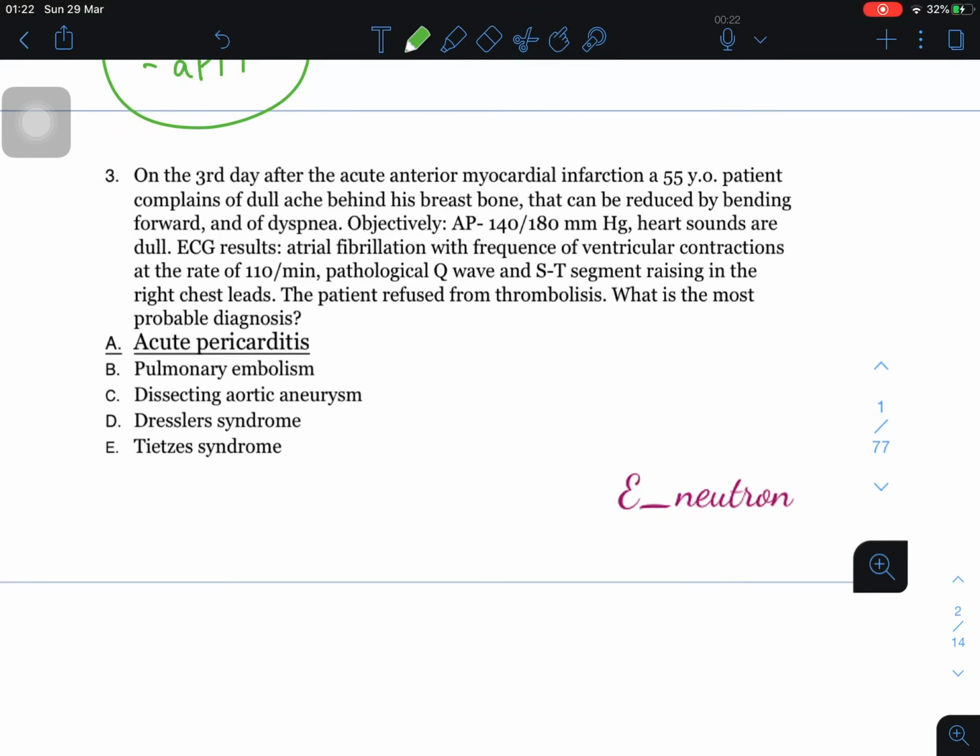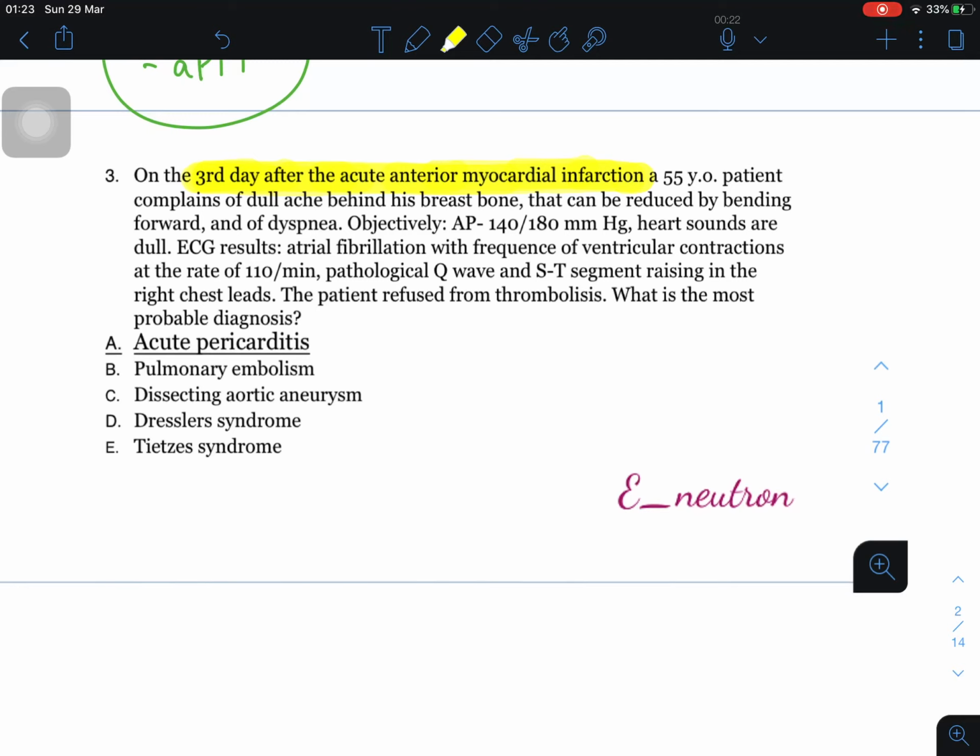So we were discussing the third question. The question says that on the third day after acute MI, remember this is very important, on the third day after myocardial infarction, there is a dull ache behind the breastbone that can be reduced by bending forward. Blood pressure is 140 by 180, which is really high, and heart sounds are dull.